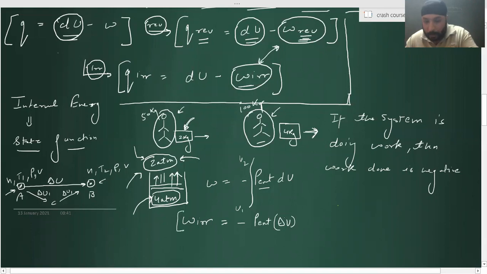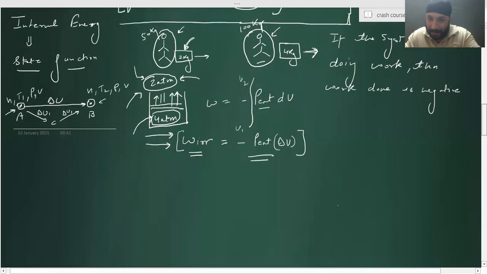Either it is isothermal, isobaric, isochoric or adiabatic, the external pressure remains constant. Work done in an irreversible process will always be calculated by this formula, right? So irrespective of the process, work done irreversible is equal to minus P external delta V. Have I made my point clear?